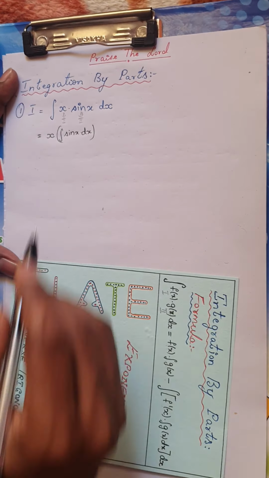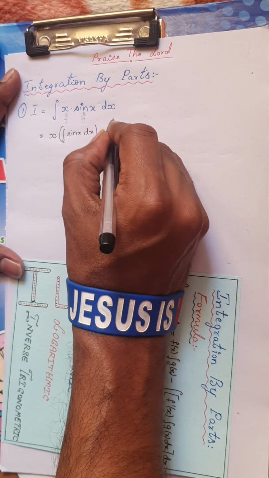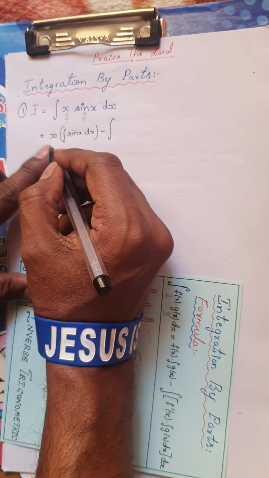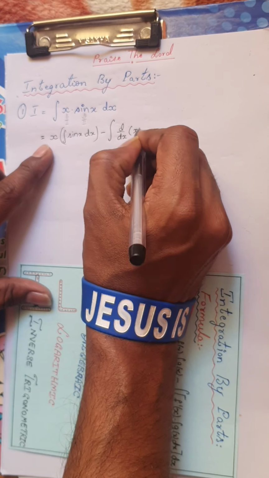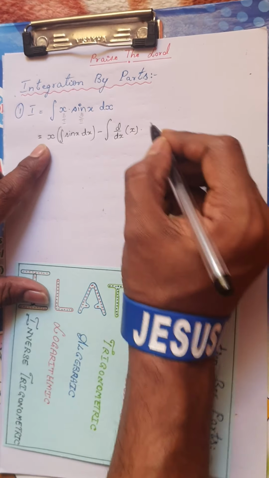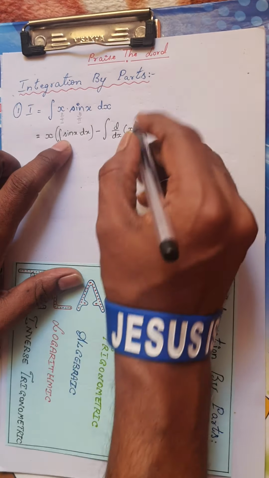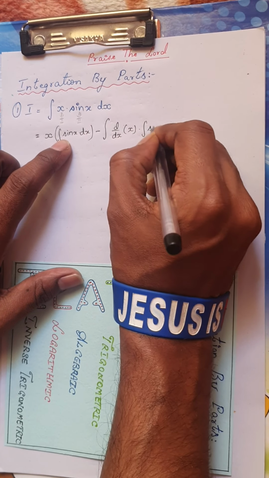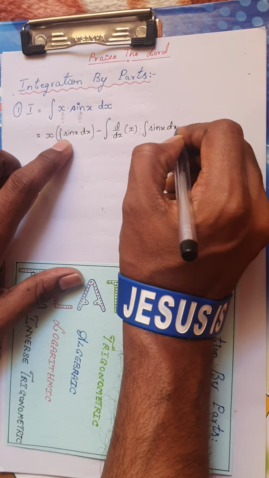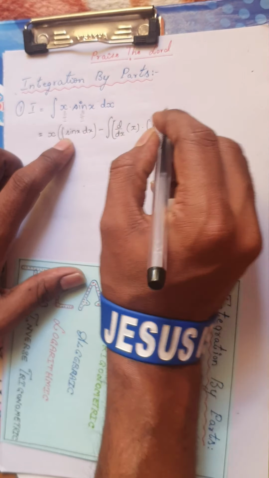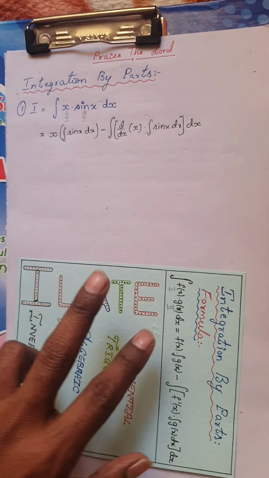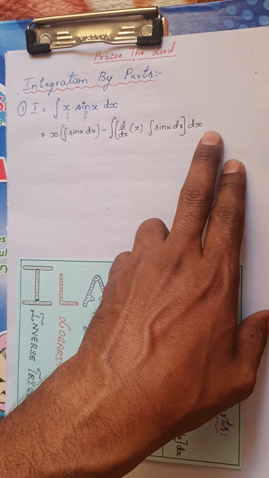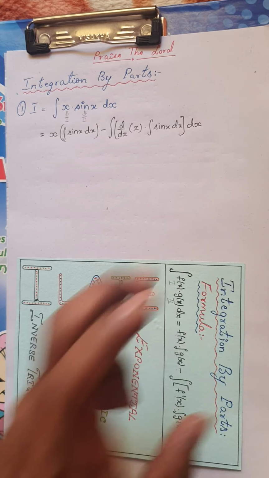Minus, remember, the integral of whatever function you had kept, you differentiate that with respect to x. So it is d by dx of x into, whatever you had written here, keep it as it is, that is integral of sin x dx. So this entire product of two functions, you will integrate with respect to x, and finally use the plus c as the constant of integration in the last step.